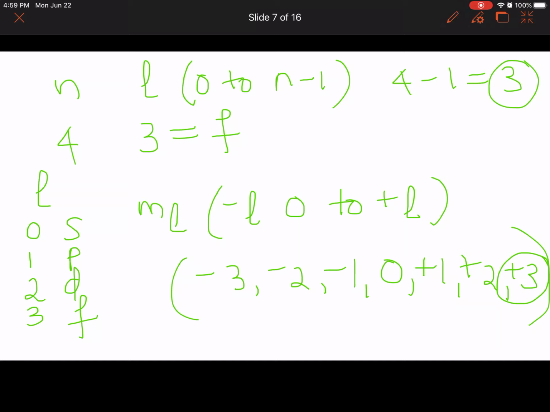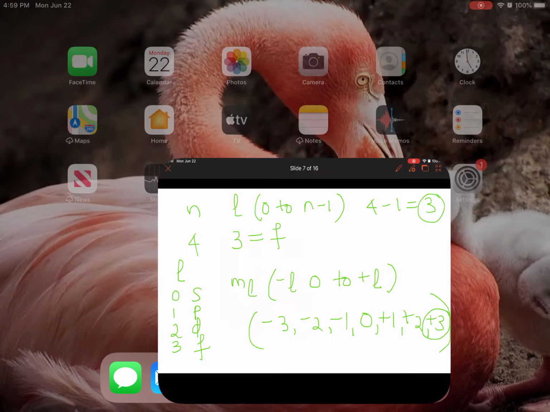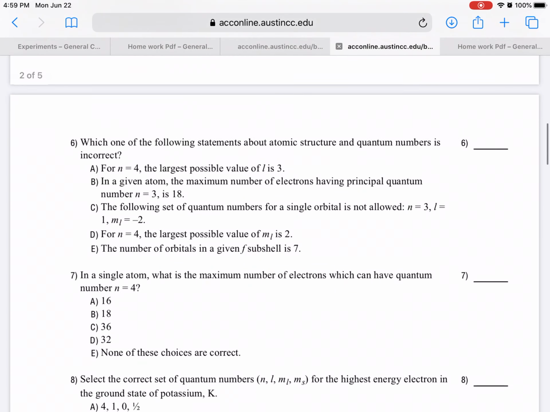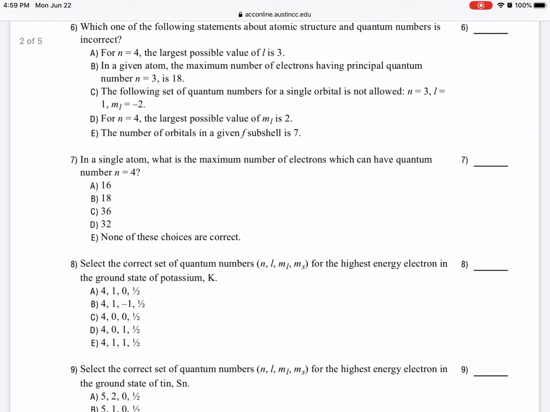Okay, so then the next question, number 7. In a single atom, what is the maximum number of electrons which can have quantum number n equals 4?